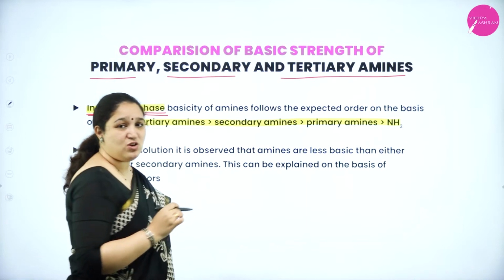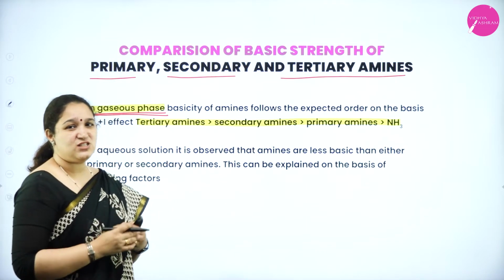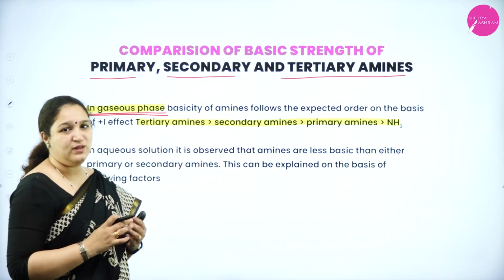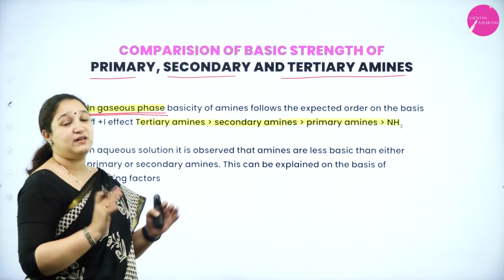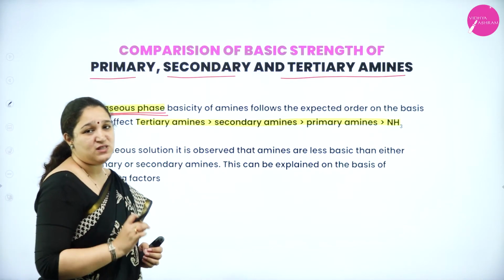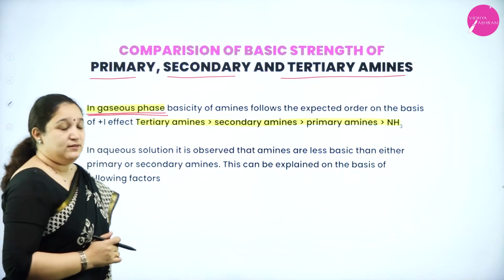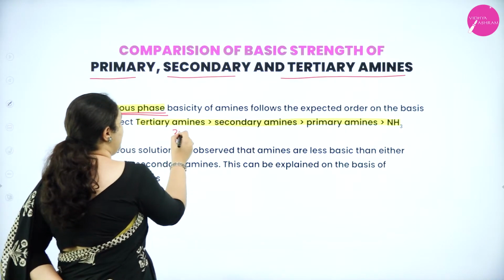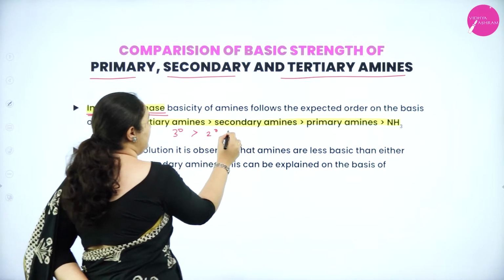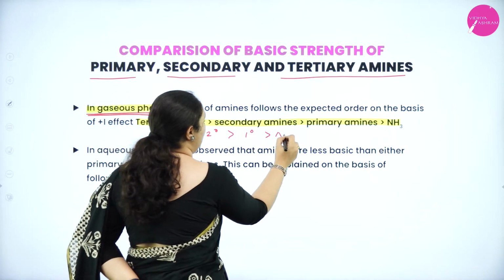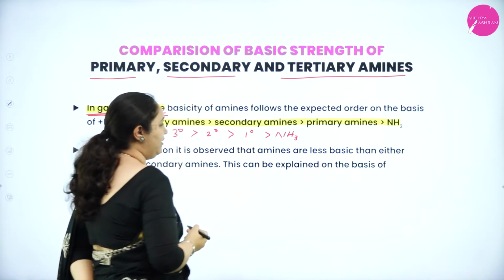So on the basis of the plus I effect, in the gaseous state, they have the normal order. Only the plus I effect is the one effect which is affecting their basic strength. That is, tertiary amines, then comes secondary, then comes primary, last is ammonia.